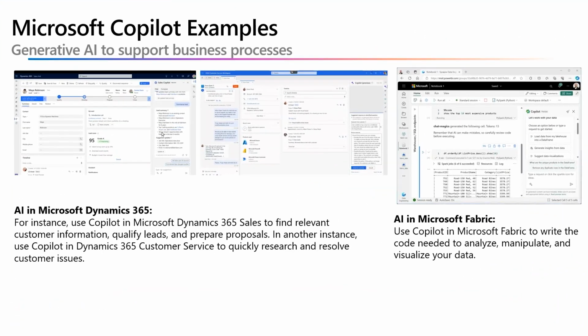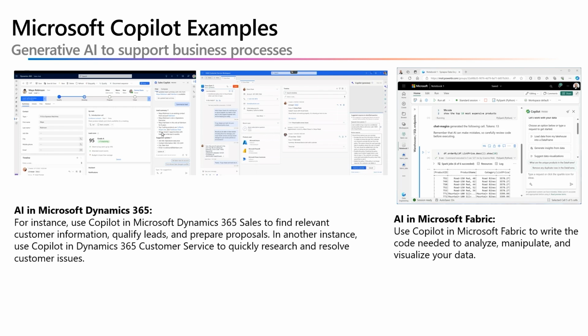Microsoft Dynamics 365 is a suite of business tools that helps users in specific roles perform business processes. Copilot for Dynamics 365 provides contextualized assistance to those tools and helps users be more efficient and effective. For example, sales professionals can use Copilot to quickly find relevant customer and industry information by integrating with the company's customer relations management or CRM database and beyond. This can enable an account manager to quickly review and qualify a lead, generate a proposal, and then set up a customer engagement to close the deal.